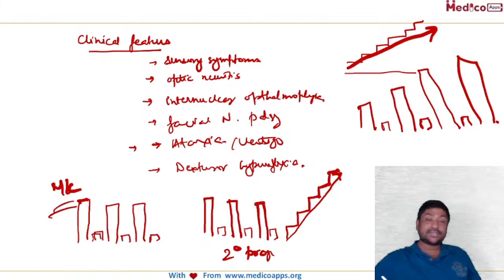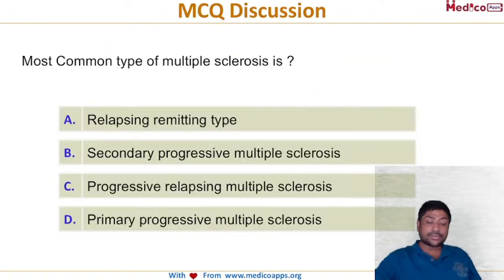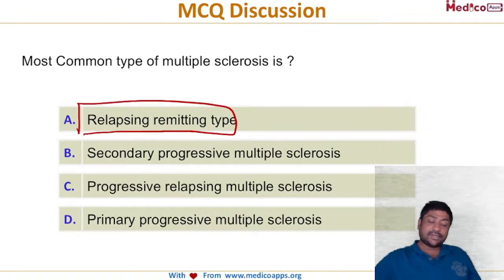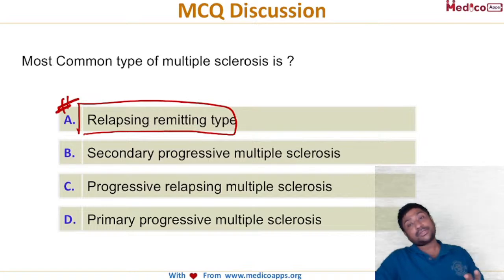So remember, the relapsing remitting type is the most common type of multiple sclerosis. These were the clinical features of multiple sclerosis. Lots of questions have been asked on multiple sclerosis, and they can put clinical questions in front of you too. Okay. So this was it.